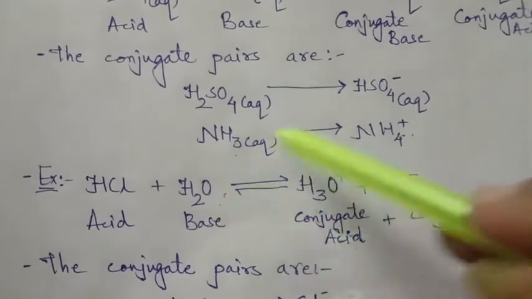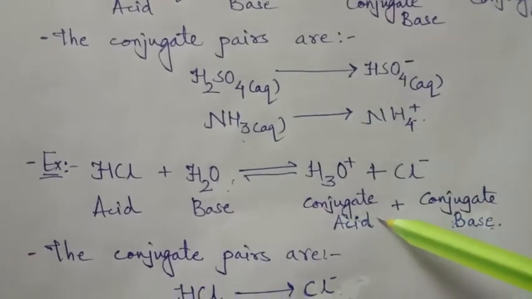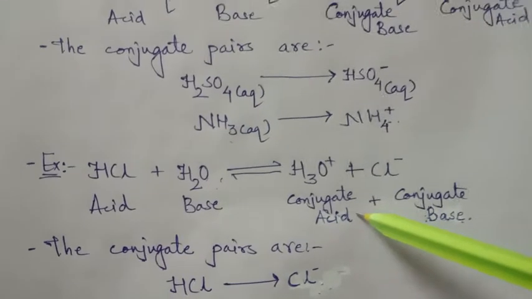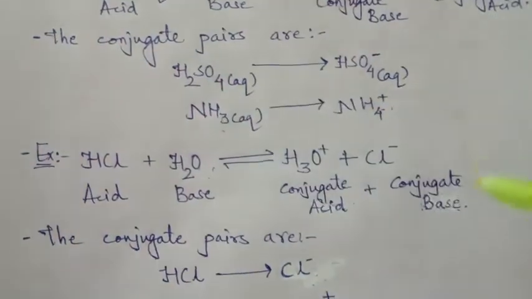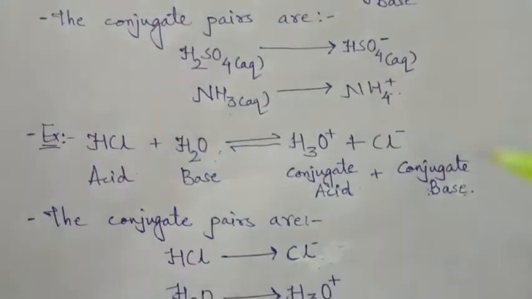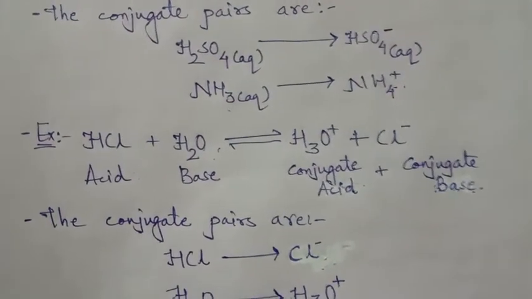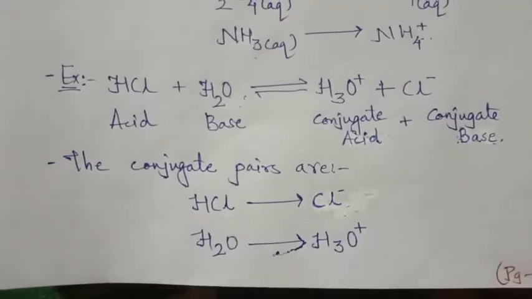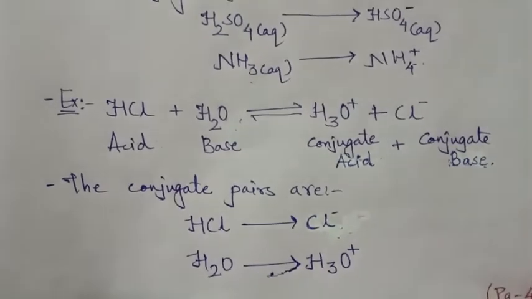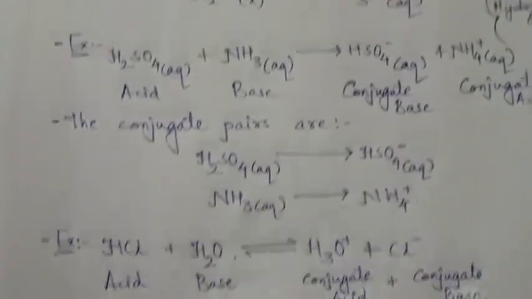So this is the base and the resulting species is the conjugate acid. So the conjugate pairs here are HCl to Cl minus, acid to conjugate base, and H2O to H3O+, that is base to conjugate acid. So once again, as per the Lowry-Bronsted theory,